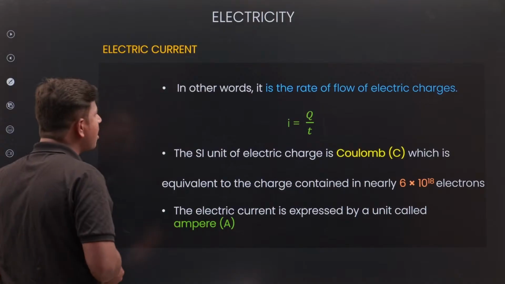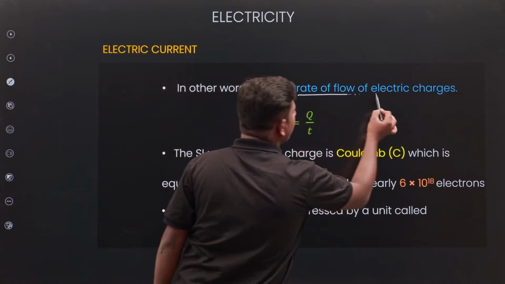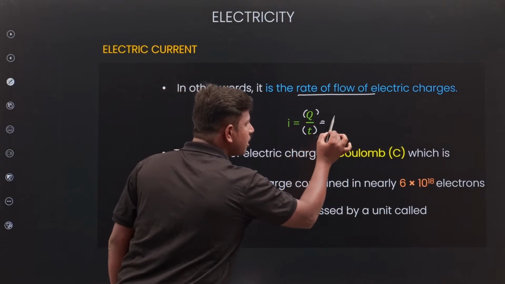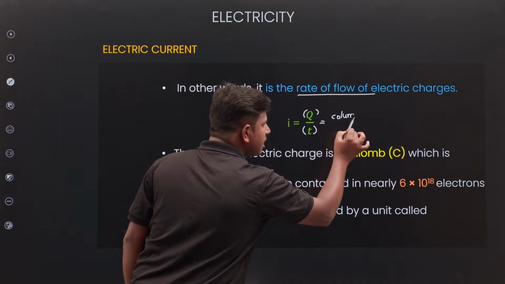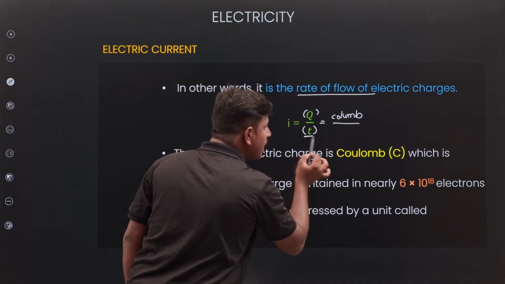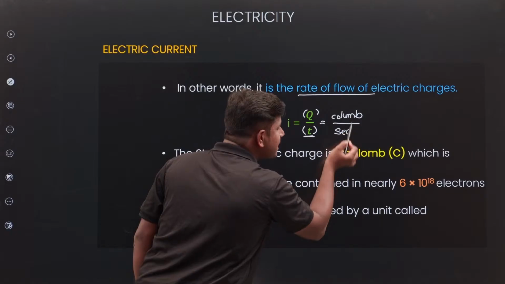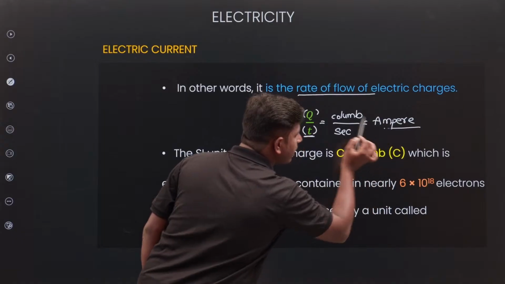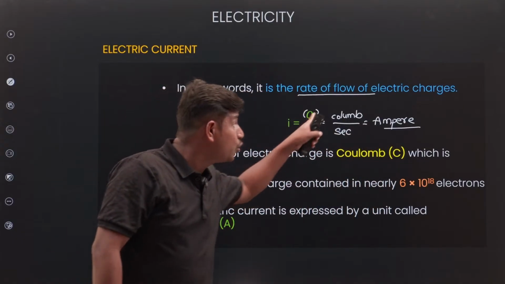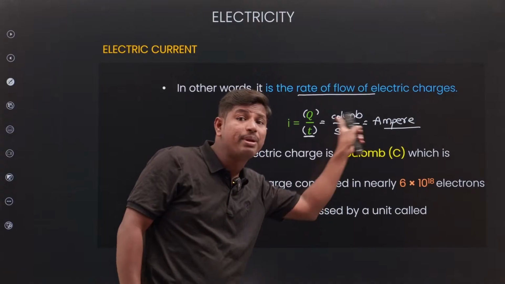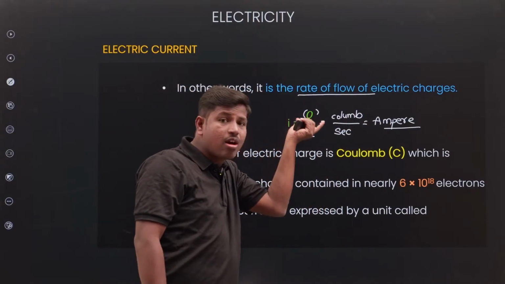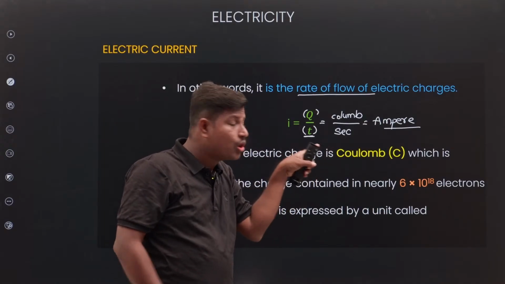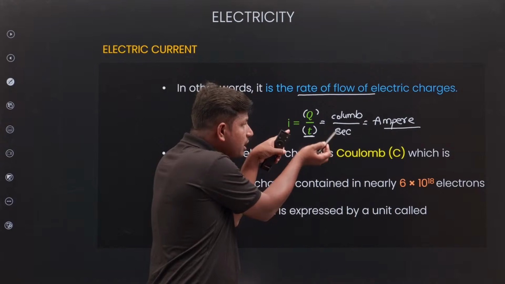Okay, look at the formula. The rate of flow of electrical charge, charge per unit time. What is the unit of charge? Coulomb. What is the unit of time? Second. Coulomb per second we call ampere. Coulomb is the unit of charge, second is the unit of time. Coulomb per second is charge per unit time.